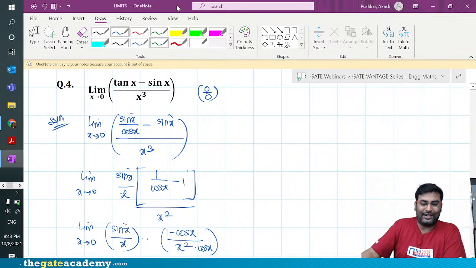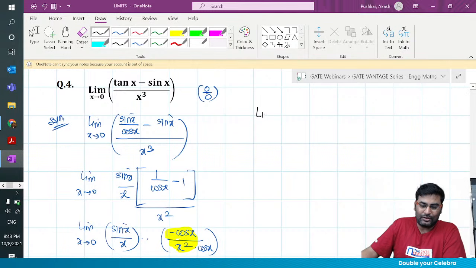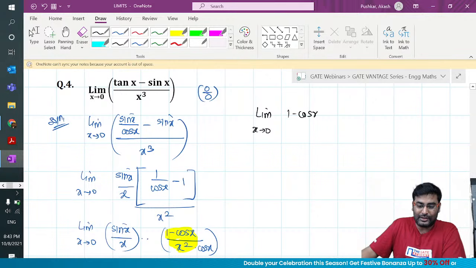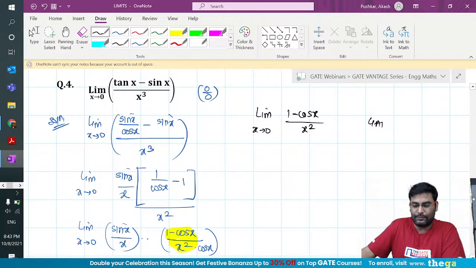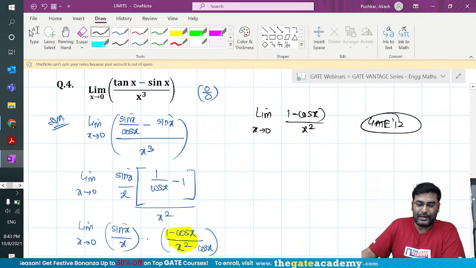Now this is a very classic formula. I think every student should know this. So let's take it as a drill question. So guys, before we complete this question, I want you guys to solve this question. It is also a GATE question. I think it was asked in GATE 2012. Can you guys tell me the answer for this one?